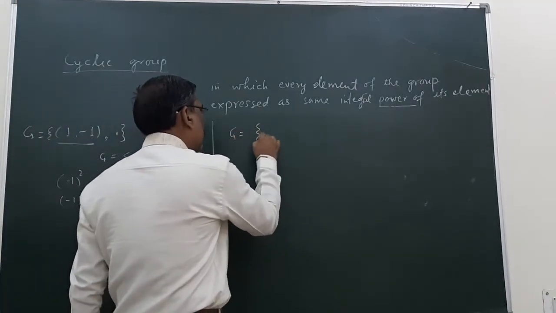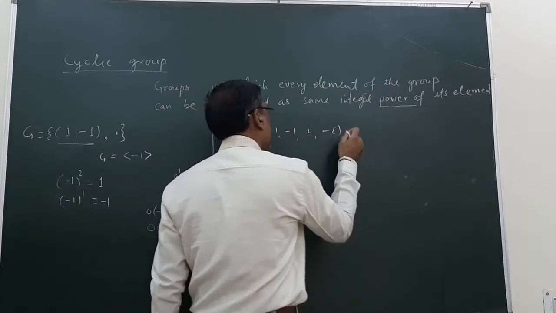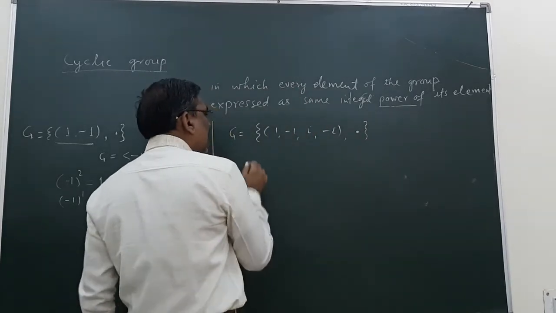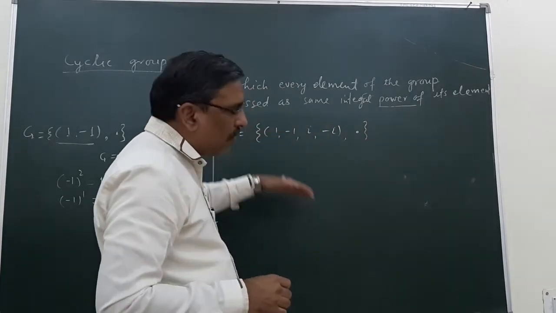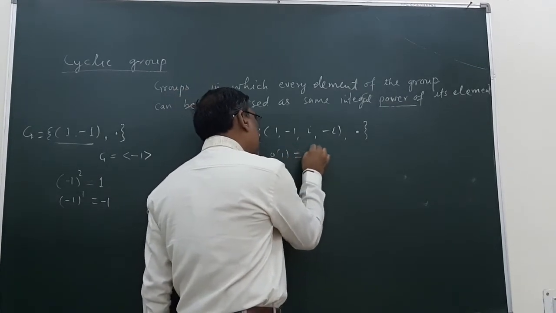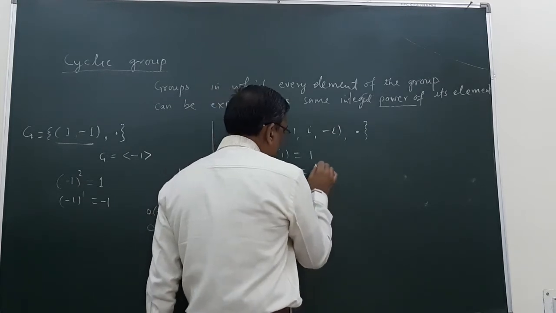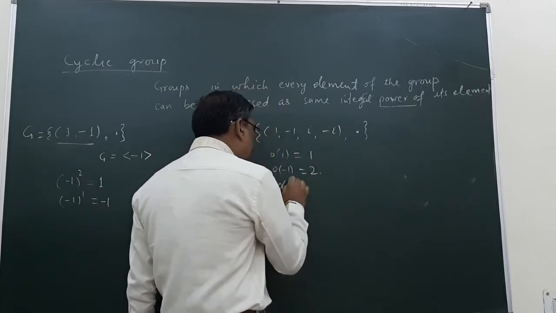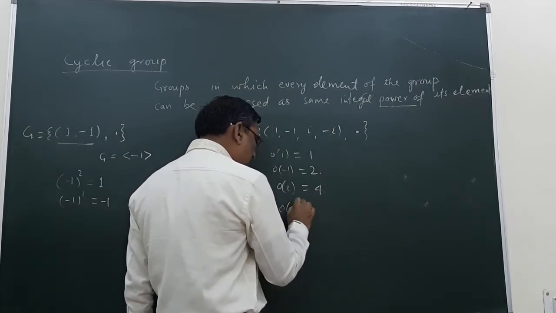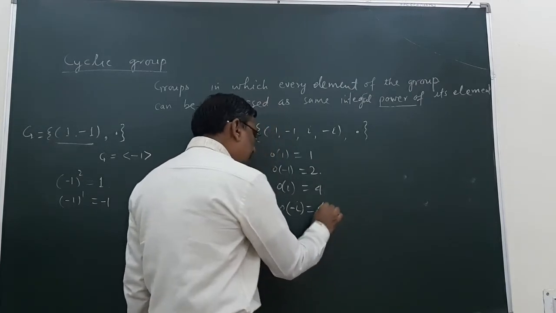Let us take another example. G is equal to 1, minus 1, iota, minus iota, and the operation is the multiplicative operation. Let us try to find out the order of the elements. The order of 1 is 1, the order of minus 1 is 2, and the order of iota is 4, as we earlier studied.